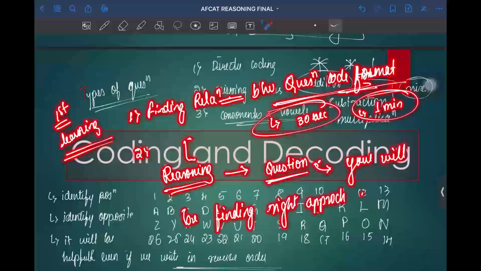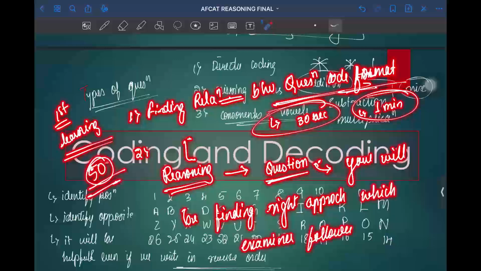By solving 50 different kinds of questions from coding and decoding, you can come to the conclusion that you'll be having 5 to 6 kinds of coding, where addition, subtraction, multiplication will be used majorly. Okay.